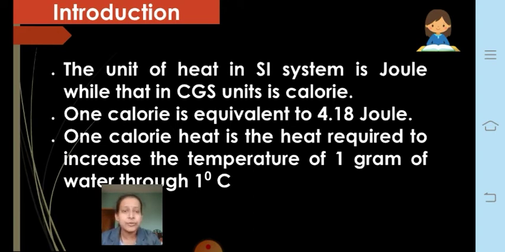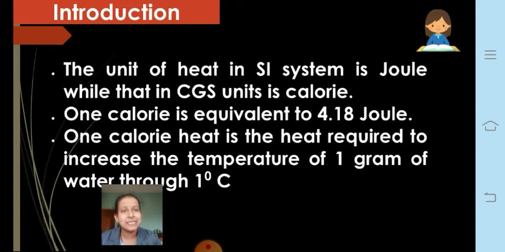Now, what is calorie? You might have heard about calories. It is said that if you have a lot of fat in your body, you need to burn your calories. When you are burning your calories, that means a lot of heat energy is lost from your body, and if you go on burning your calories, we say that our fat burns inside. It's nothing but heat getting burned from inside. So that is calorie. 1 calorie is almost equivalent to around 4.18 joules. Remember this number, 4.18 joules.